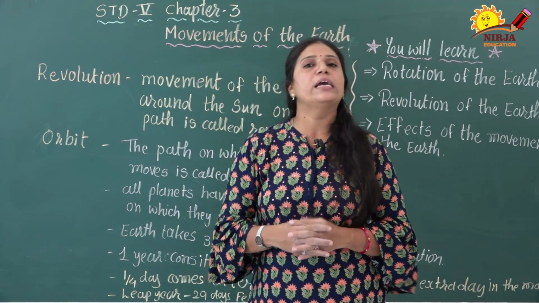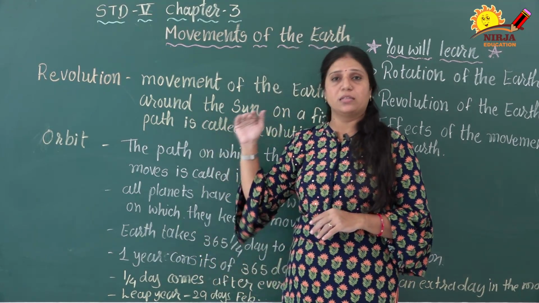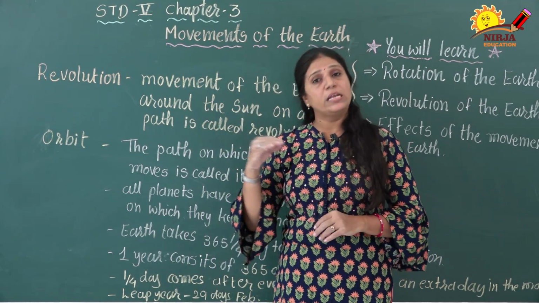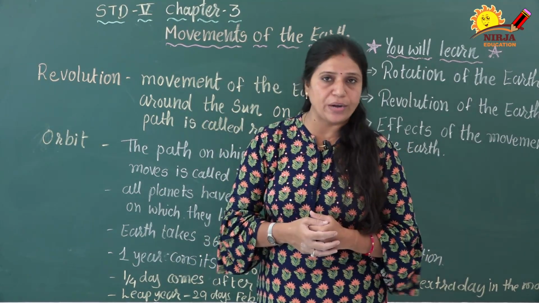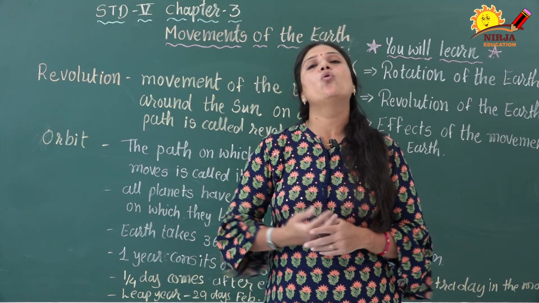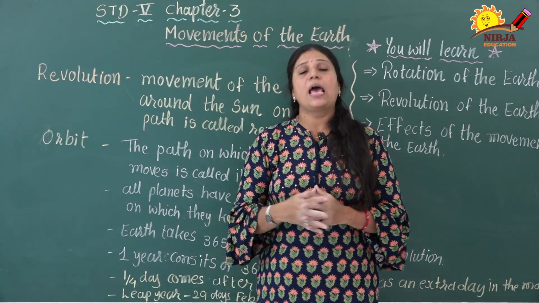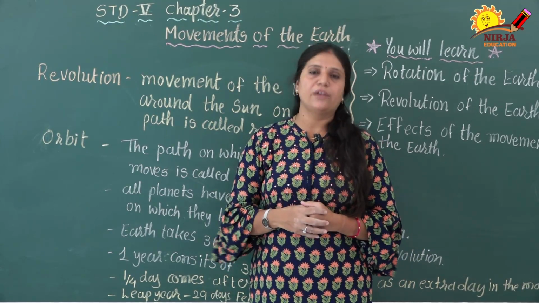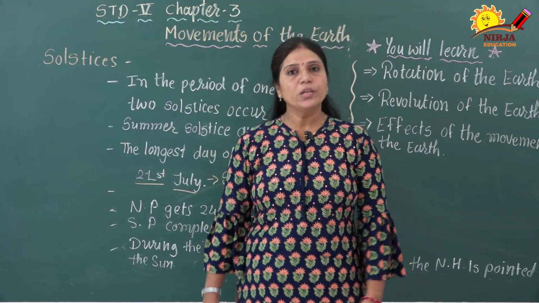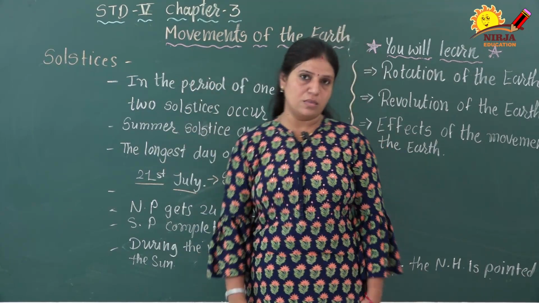So now are you clear about what is rotation, what is revolution, what is axis and what is orbit, right? Now we are going to know about solstices. What is a solstice? Why does it happen, what is it, let me see. Now we are going to know about the solstices.